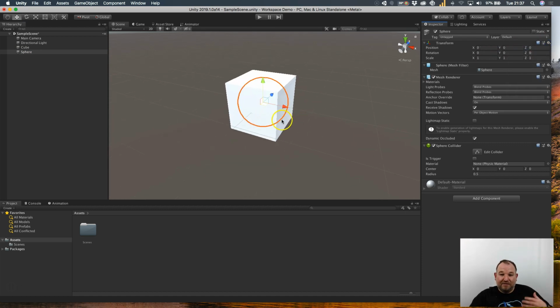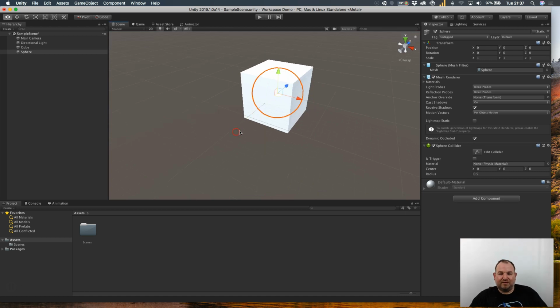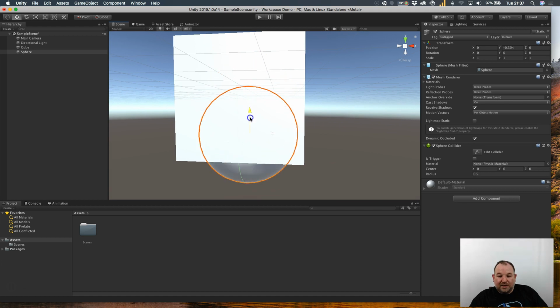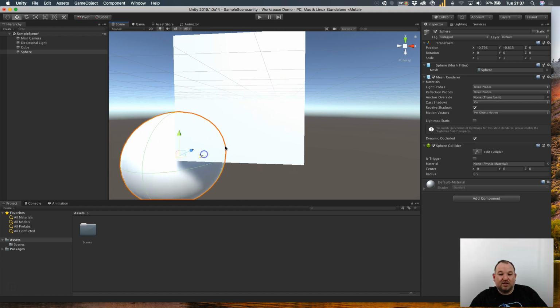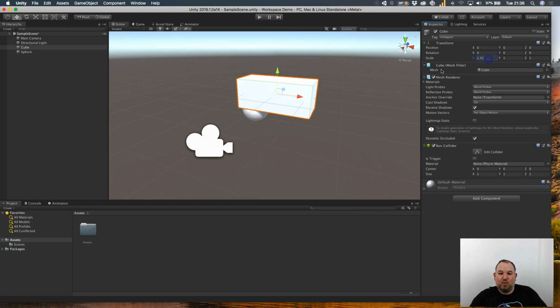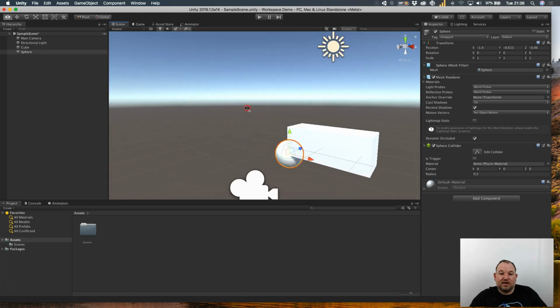Now, if I want these to be wheels, for example, very ugly looking wheels, but wheels nevertheless, you may want to bring these down. I'll move this across. There we go. I'll just increase the scale slightly on the X to make this a little bit wider. There we go. And have a bit of a play and move this around.